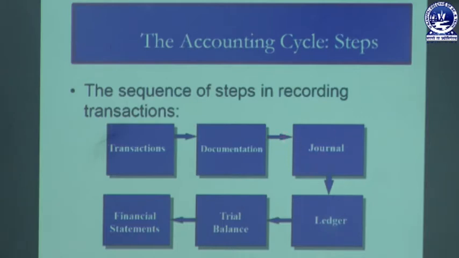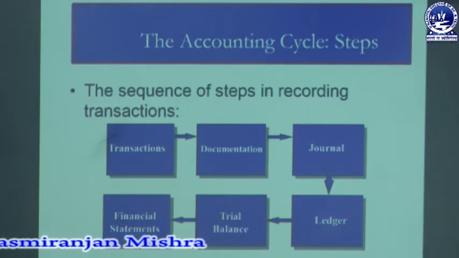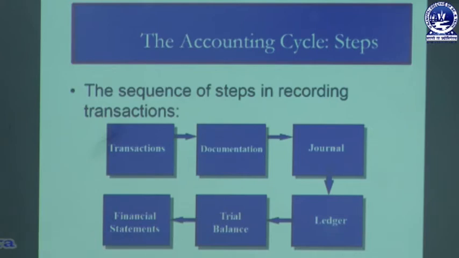Then the third one is the journal. First the transactions are recorded in the book of original entry, which is called the journal. After that, the ledger. Preparation of a journal is not sufficient. When all the transactions are recorded in the book of original entry, we have to classify each transaction to a separate account, which is called a ledger account. After preparation of the ledger, the next one is the trial balance, where we take into consideration individual account balances. Every account may show either a debit balance or a credit balance. So the trial balance is the list of all debit and credit balances relating to a business during a particular period.